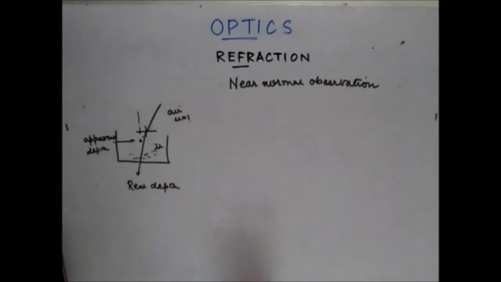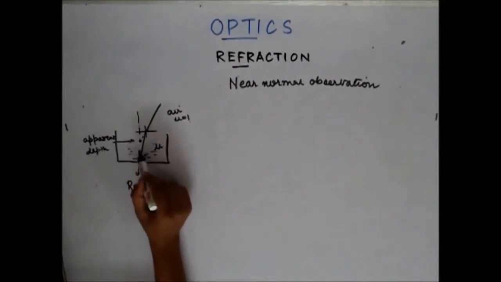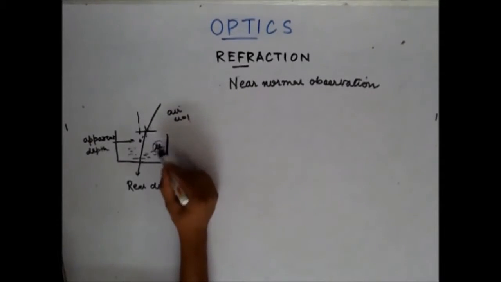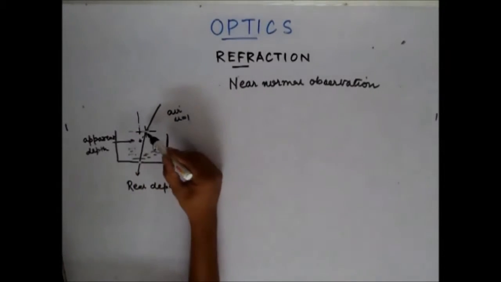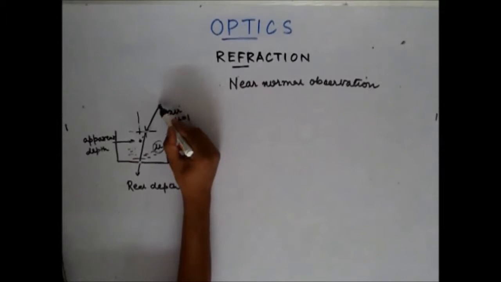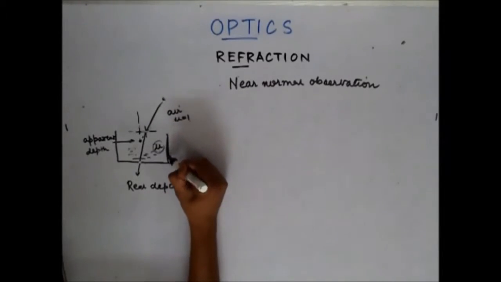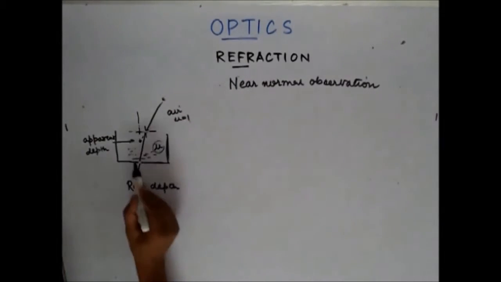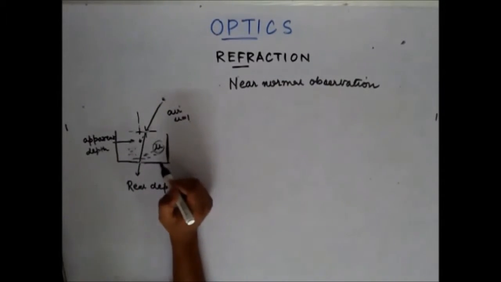So now let's take this example. What we have here is a beaker where we have some liquid of refractive index mu. There's some point here at the bottom of the surface. Refraction occurs at this place and the refracted ray reaches my eye here. So the question is, I want to know what is the depth at which this point appears to me.